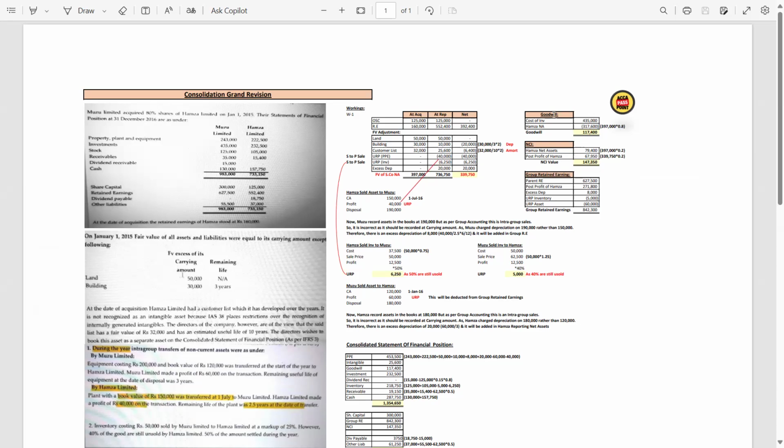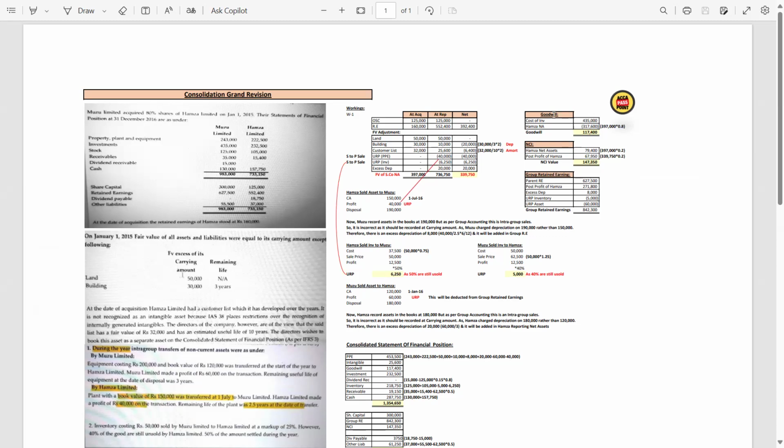Now guys, let me summarize this question once again. In this question, we start with the fair value adjustment of the land and building. Then we have customer list. Whenever parent company is going to acquire the subsidiary company, all the subsidiary company's internally generated intangible assets will be recorded in the group account because now it is the purchase intangible assets. After that, we calculate the unrealized profit on the sales of assets by P2S and S2P.